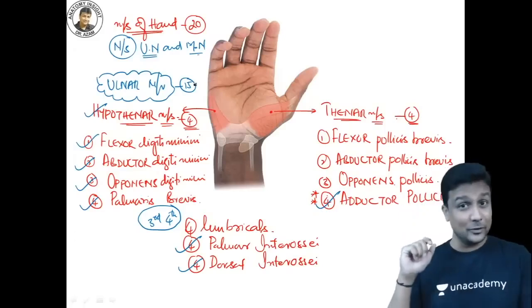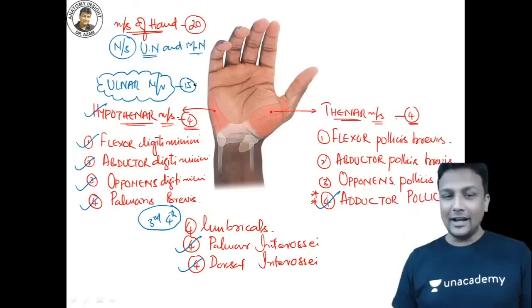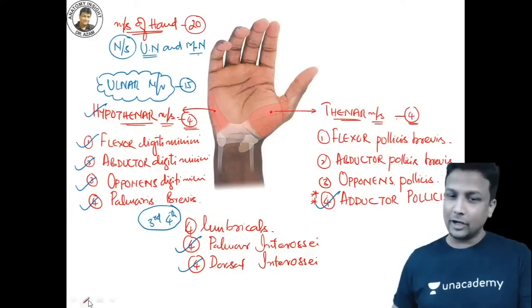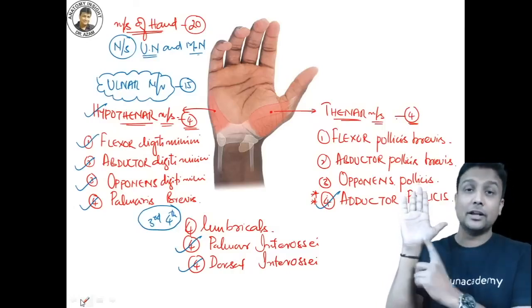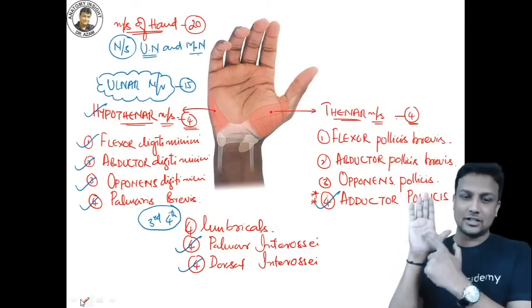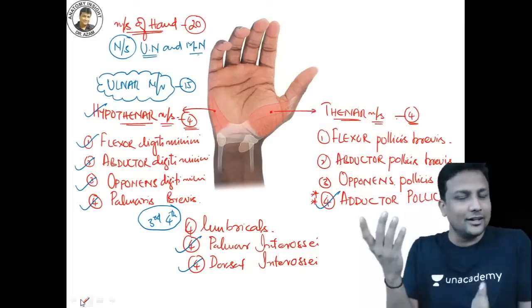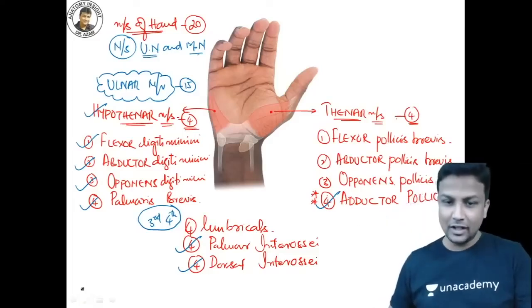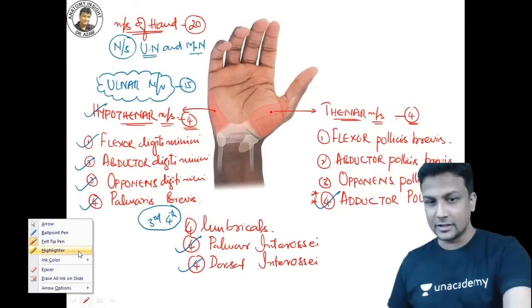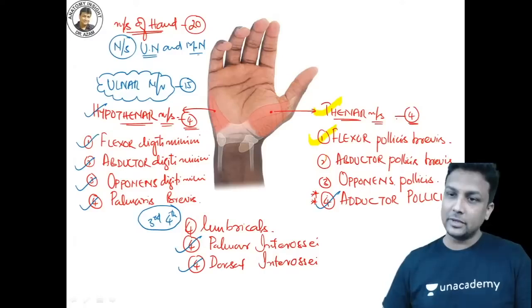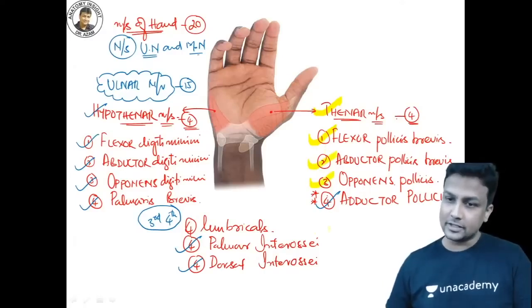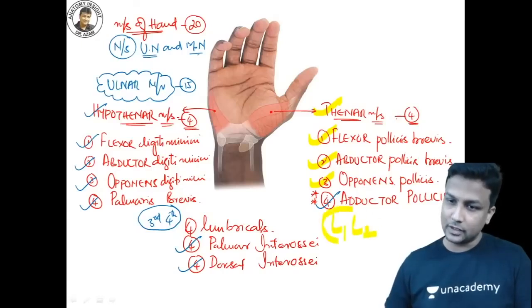Now it depends where you play the music. Apart from that, whatever is left out here right now will be taken care of by your median nerve. So the median nerve will be supplying the 3 thenar muscles and the first and second lumbrical. The remaining will be taken care of by median nerve. So, my dear doctors, the median nerve is going to supply your thenar muscles, the flexor pollicis brevis, abductor pollicis brevis, the opponens pollicis, and the lumbrical number 1 and the lumbrical number 2.